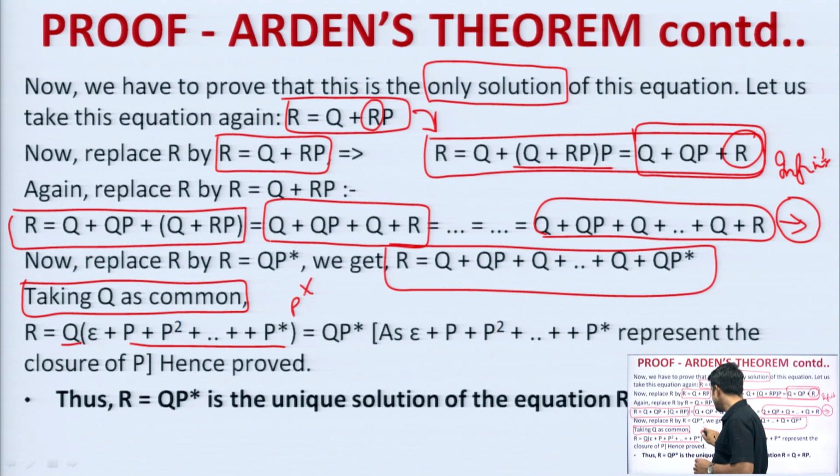So, it is nothing but p star only. Therefore, finally, what we got is q p star only. This is the ending process, and I can say that after replacing r equals q plus r p infinite times and finally replacing with the unique solution, I got that particular solution only. Therefore, this says that Arden's theorem is satisfied. Okay. So, this is the way you can prove it in your examination.